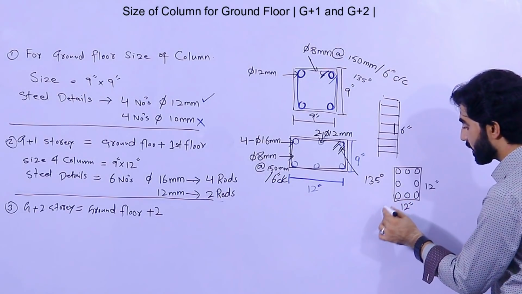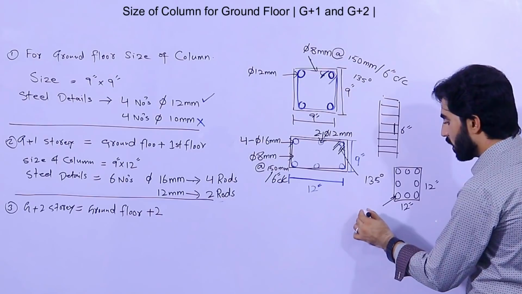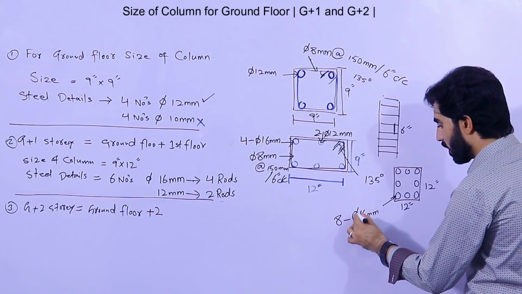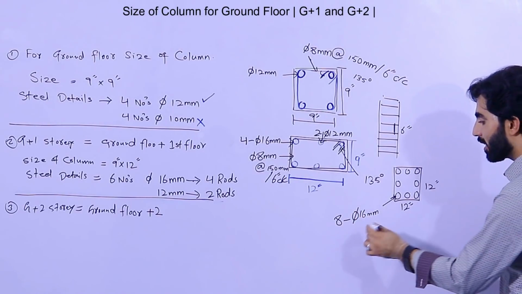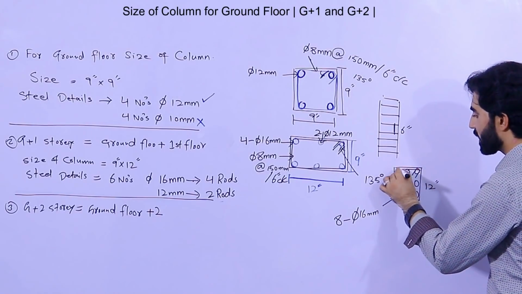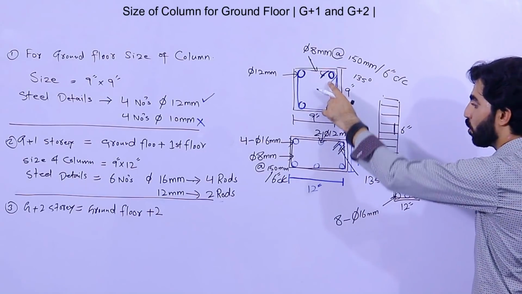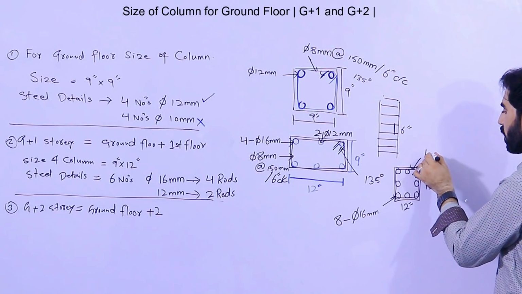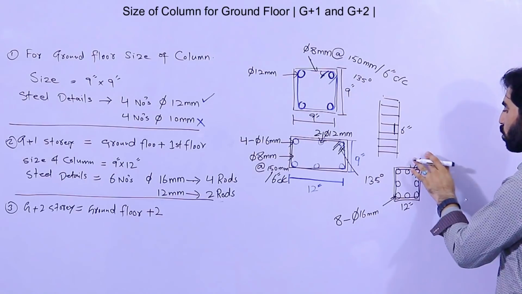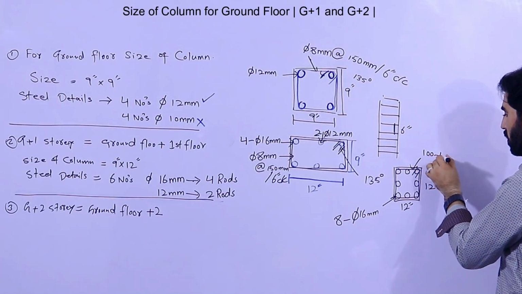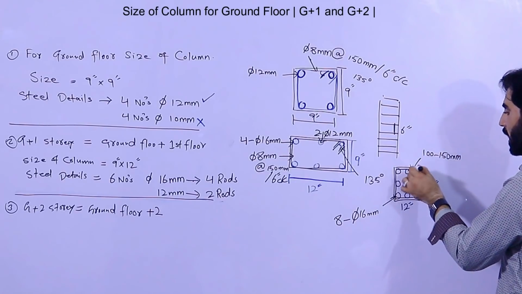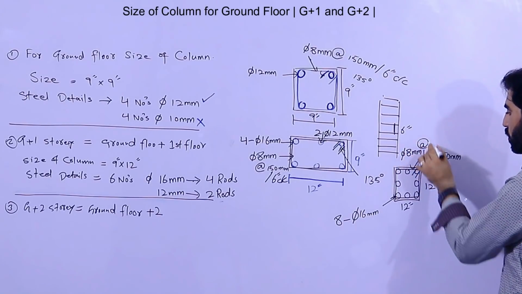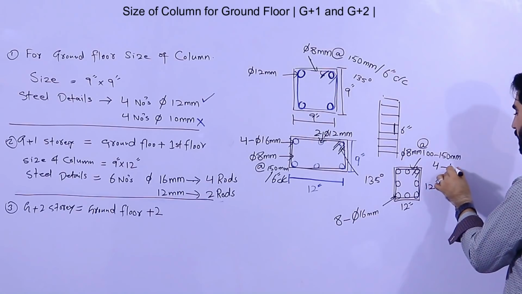Got it? So in that case, guys, the dia should be 16 mm for all. So 8 steel rods, dia 16 mm. Lateral ties, hooks should be bent with the same 135 degrees as I discussed before. Same for this. So the spacing also you can keep from 100 to 150 mm. The dia should be for lateral tie 8 mm. Okay, so the spacing should be from 4 inches to 6 inches.